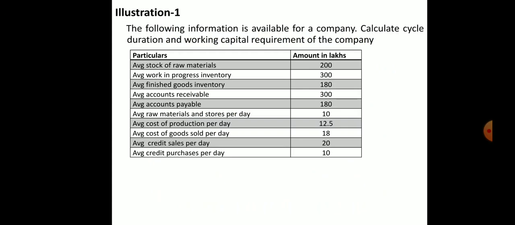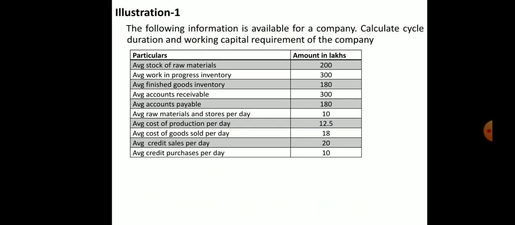I will explain with an illustration. The following information is available for the company. Calculate the cycle duration and working capital requirement of the company. So from this information we have to calculate the working capital cycle, and the working capital requirement, that is, how much money we need for producing. Two things we have to calculate.